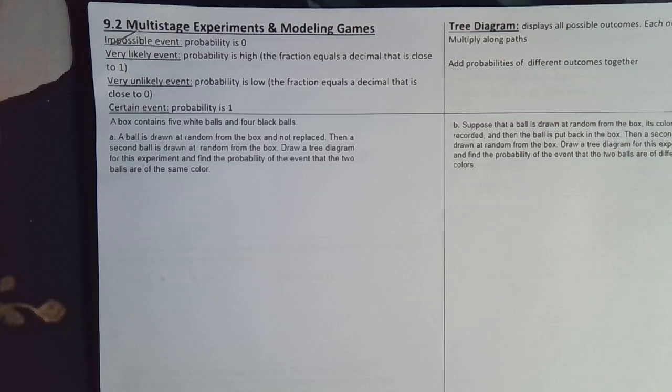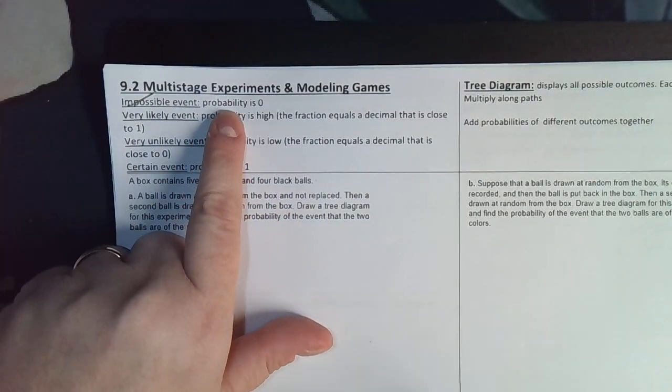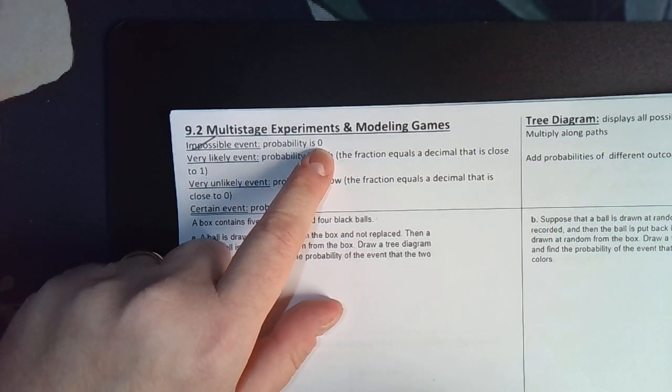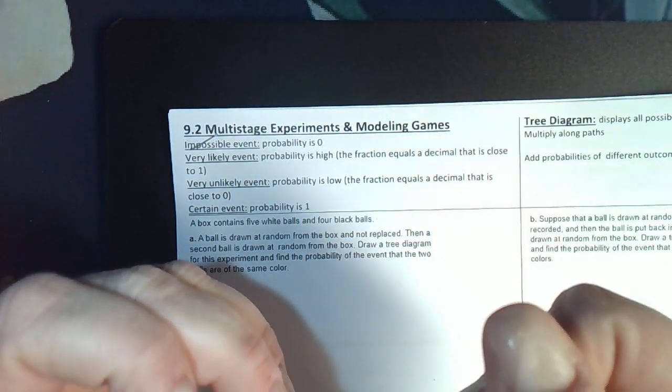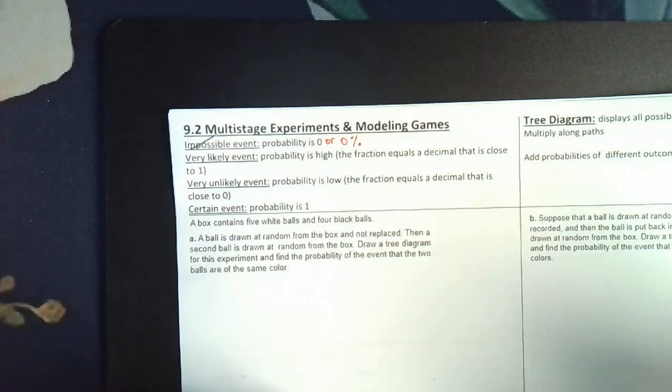In 9.2 we talk more about probability and these weird things called tree diagrams, but the tree diagrams are probably the hardest part. Other than that, it's not that big of a deal. Okay, first of all, when we're talking about probability, an impossible event is when you get a probability of 0, or if we're talking about percents, it means 0%.